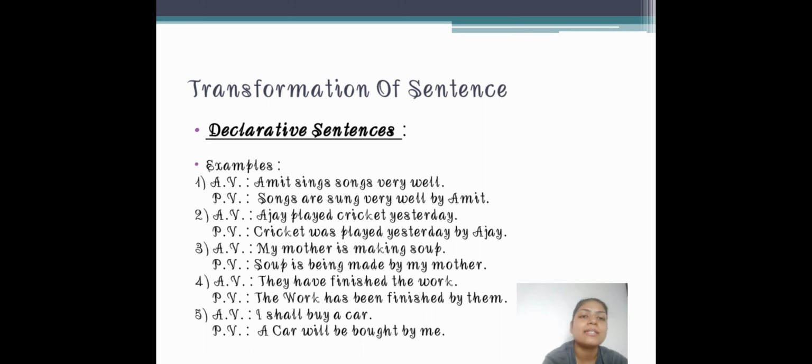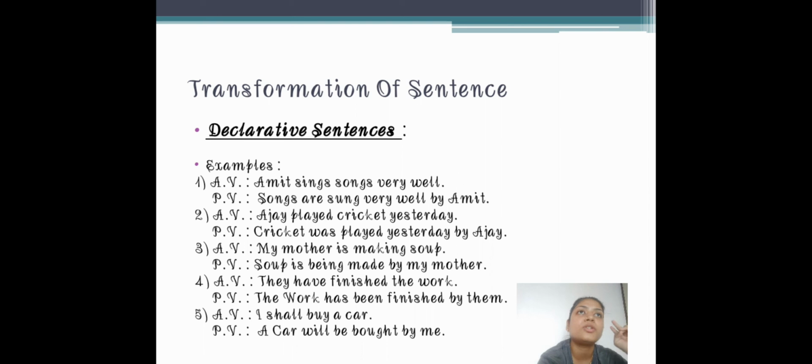So the sentence will be present perfect tense because have is there and finished is there. Now they is the subject and the work is the object. The work has been finished by them.